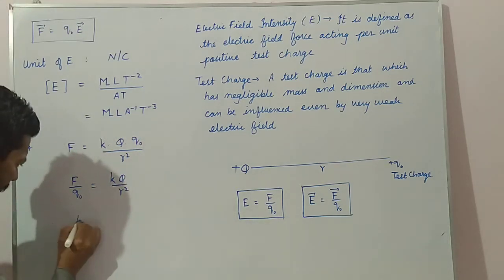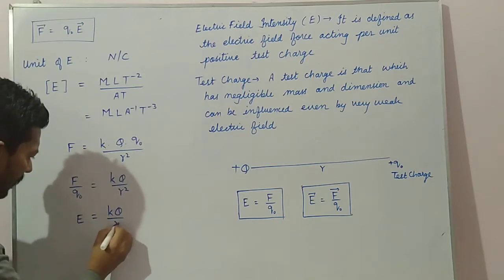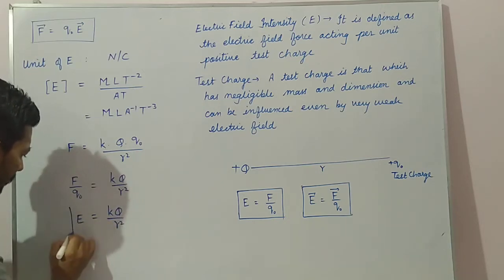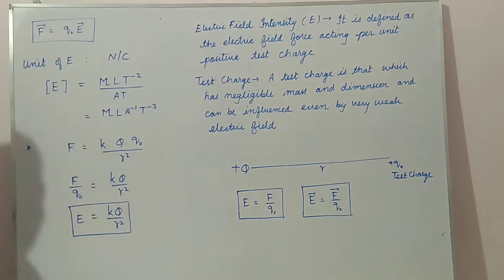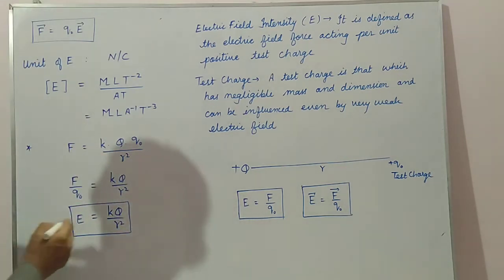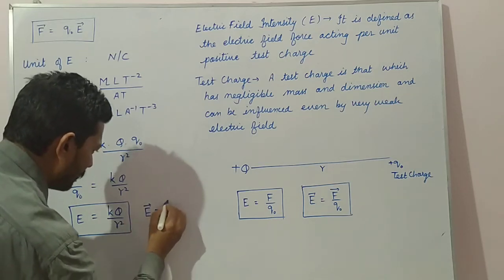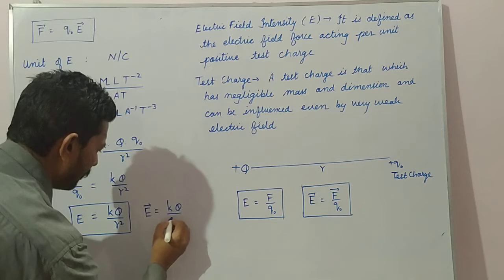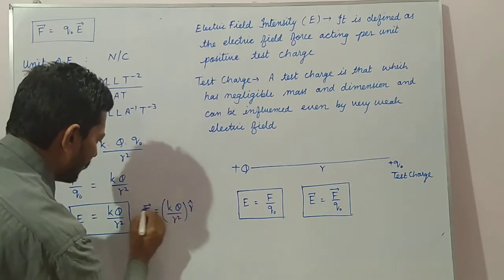So electric field is equal to KQ by R square, in terms of distance and source charge. We can also write the electric field vector E equal to KQ by R square into unit vector R.